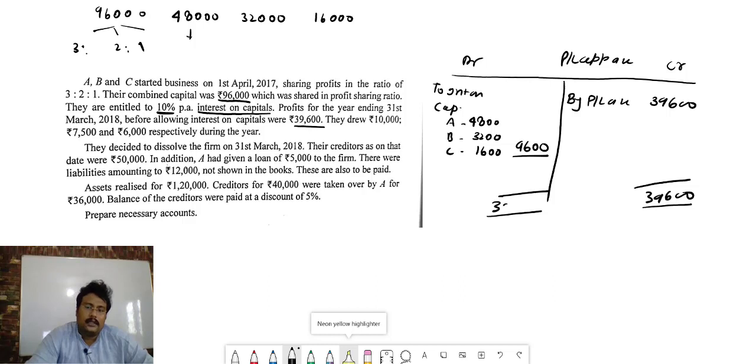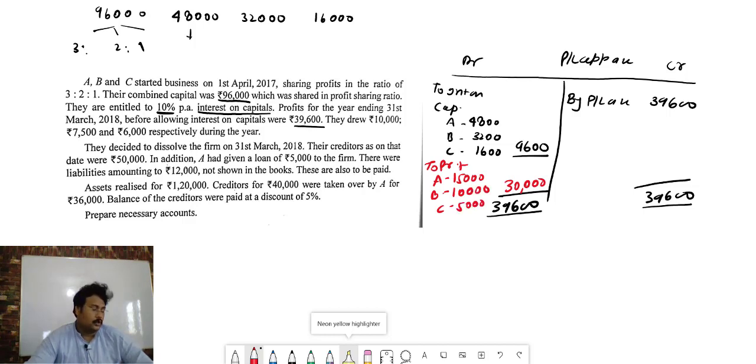So we just find out 39,600 minus 9,600. The profit will come 30,000, to profit transferred to A, B and C. So 30,000 in the ratio 3:1 will be 15,000, 10,000 and 5,000. This is the first thing we prepare, the profit and loss appropriation.